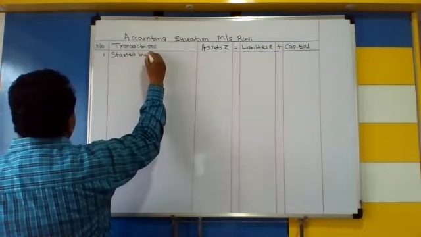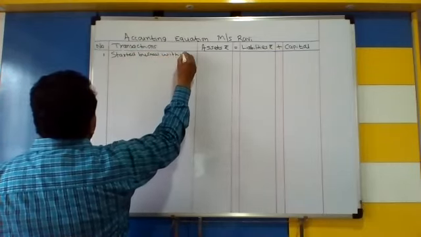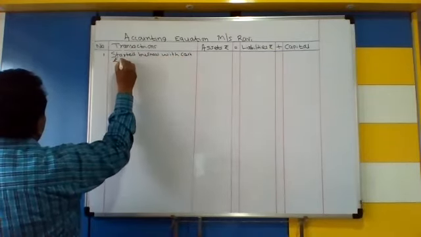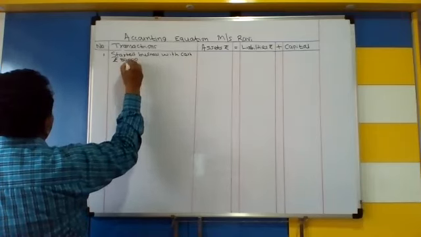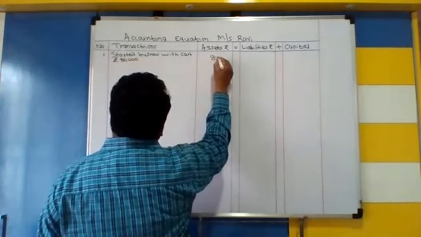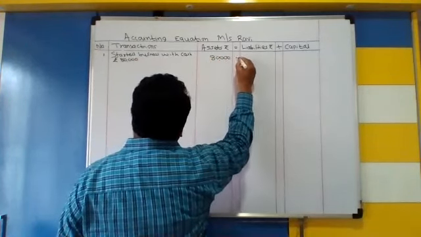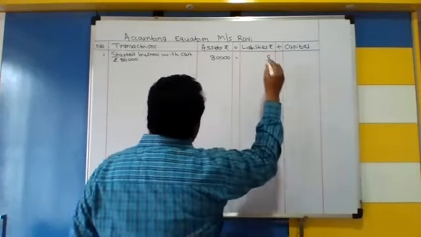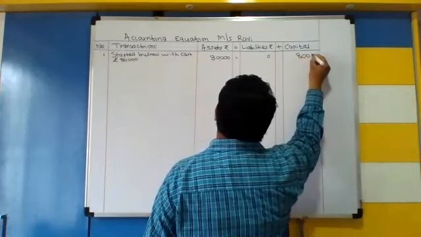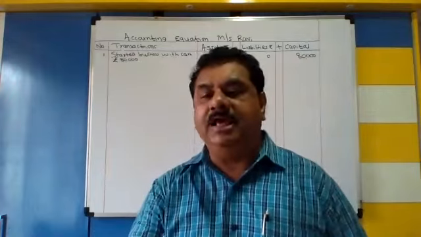Started business with cash rupees 80,000. 80,000 से हमने चालू किया business. Now actually as a cash, it is our asset. वो हमारा asset है. Okay, it is not a liability. But whenever we are starting the business with the cash, it is becoming our capital. वो हमारा capital है.